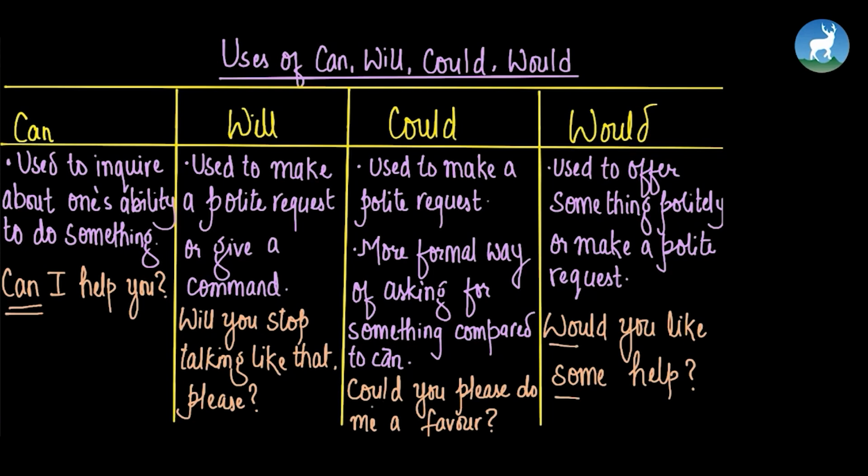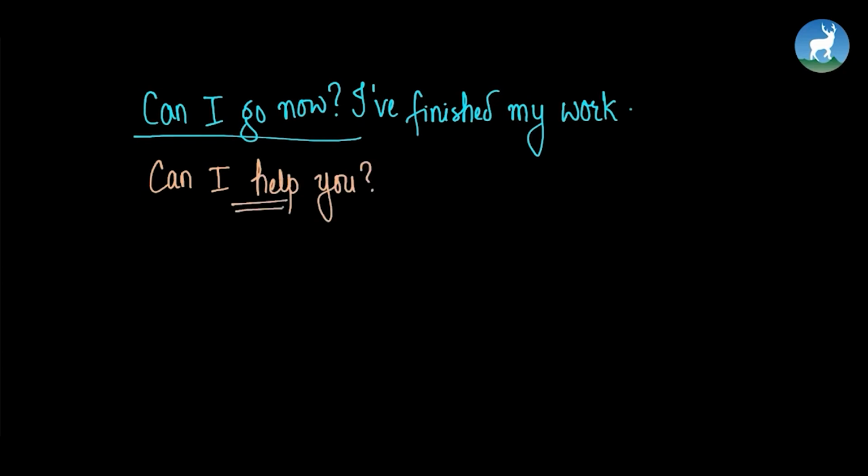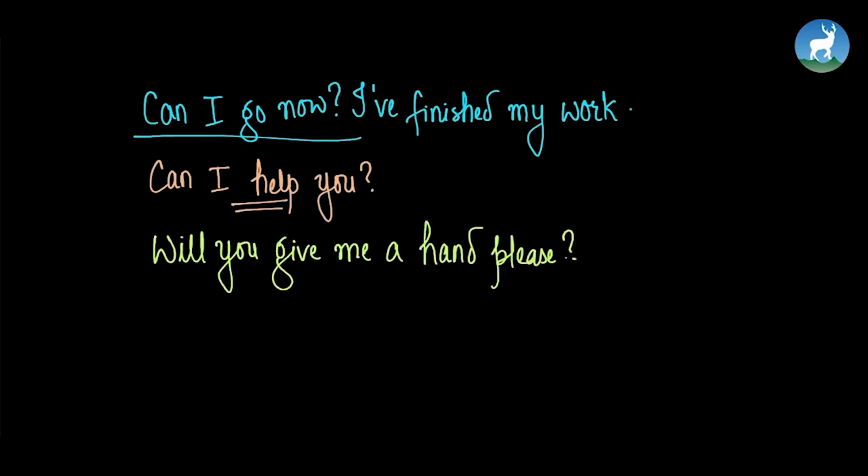Likewise, the sentence for could. Let's see some more examples. Can I go now? I've finished my work. So here in this sentence, can is used to ask for permission to leave, right? Can I help you? Again, in this sentence, it is used to ask if any help is needed, like we have done earlier. Will you give me a hand, please? In this sentence, it is used to politely ask someone to help or assist. All right, we're using will here to politely ask someone to help or assist, giving a hand. Giving a hand means asking for help.